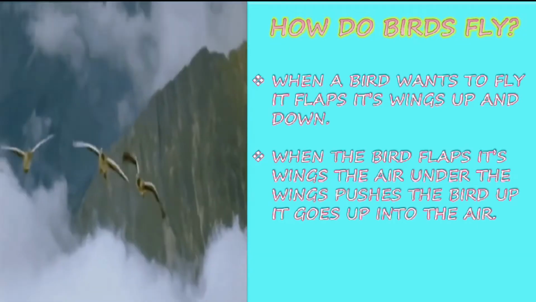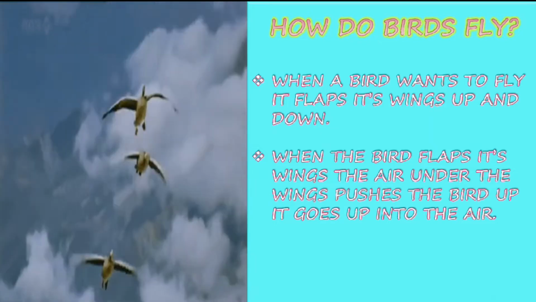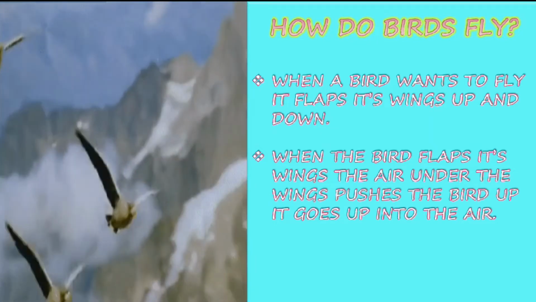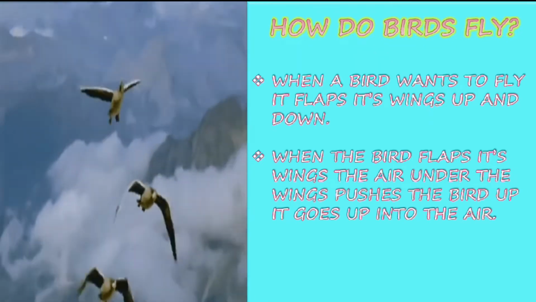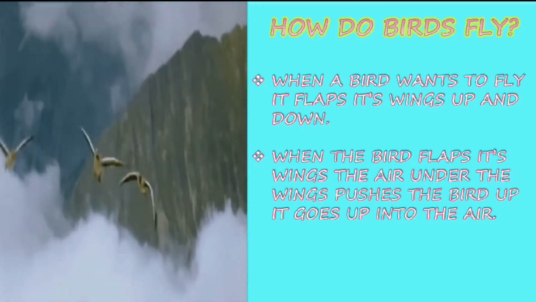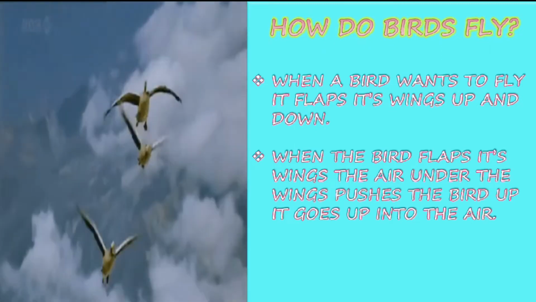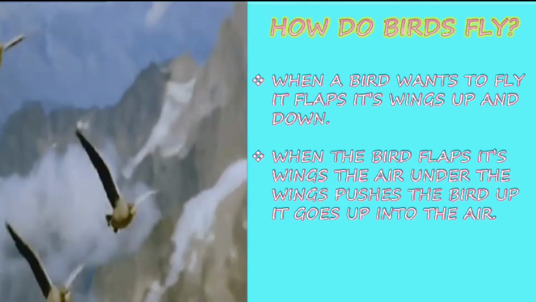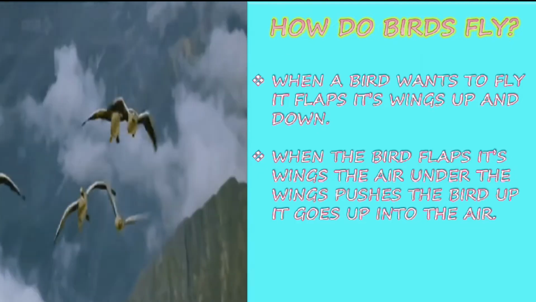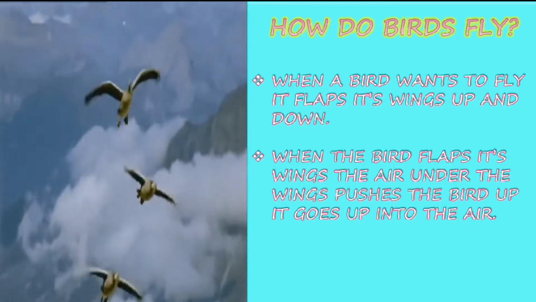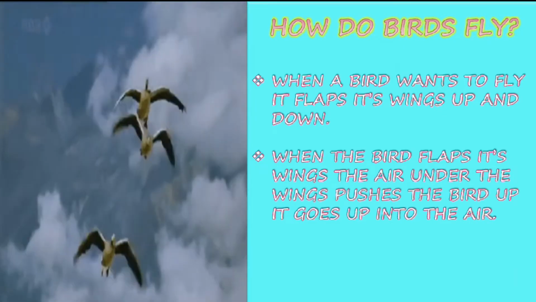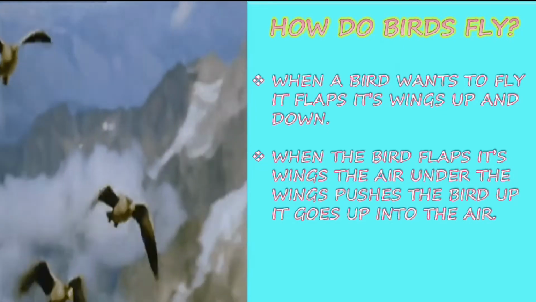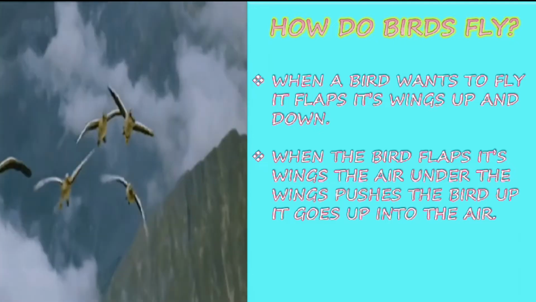How do birds fly? When a bird wants to fly, it flaps its wings up and down. So by flapping its wings up and down, the bird is able to fly. When the bird flaps its wings, the air under the wings pushes the bird up. It goes up into the air. So when it is flapping, the air in the atmosphere pushes the bird to move forward.